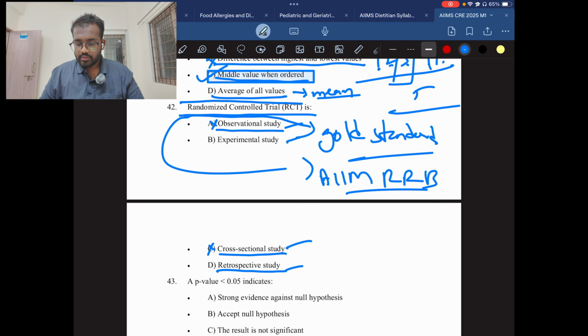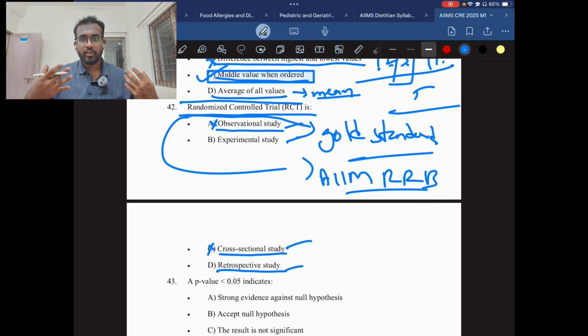And retrospective study is the opinion of the expert. If I am an expert, and someone comes and asks my opinion on that particular data, I need to tell that data because I have done the research. So it is a three-way process. First they will ask me, I will tell the details.